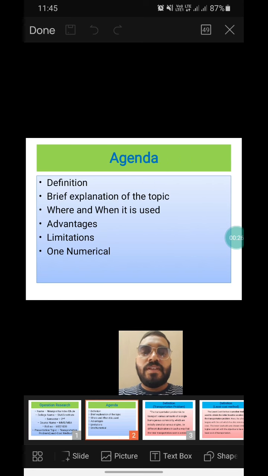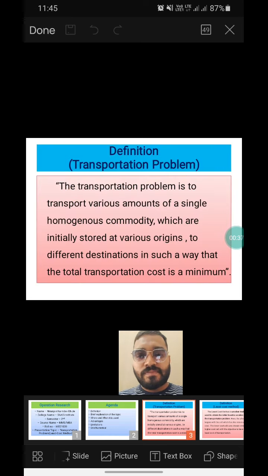Agenda. Definition. Brief explanation of the topic, where and when it is used, advantages, limitations, and one numerical.